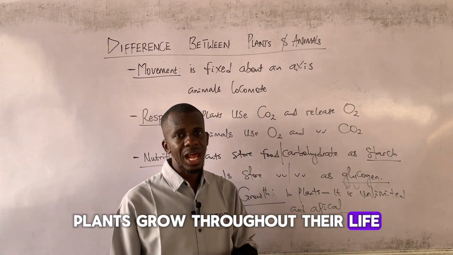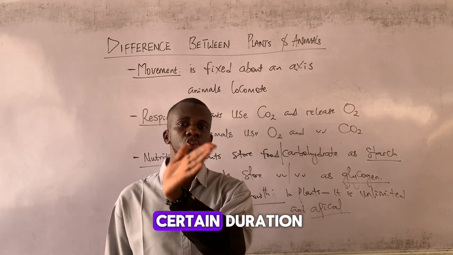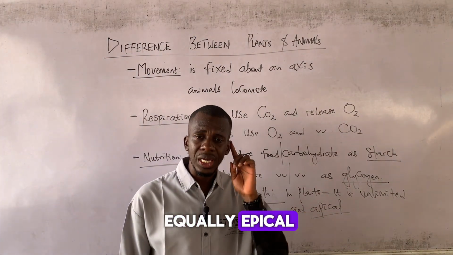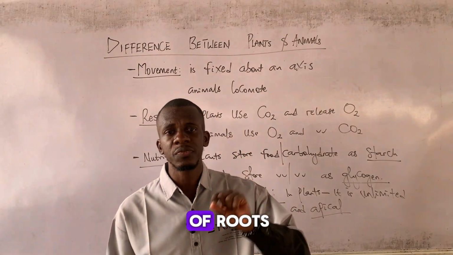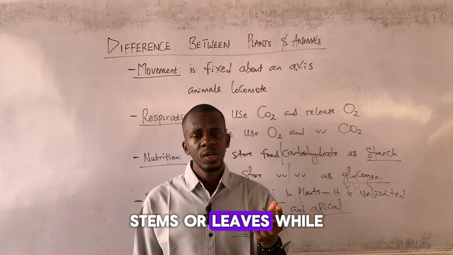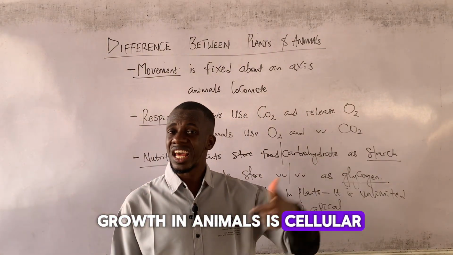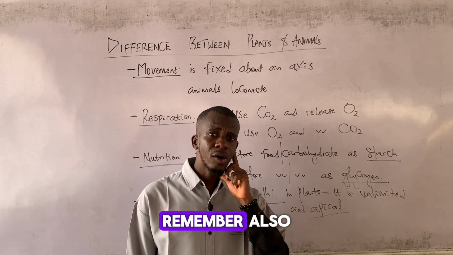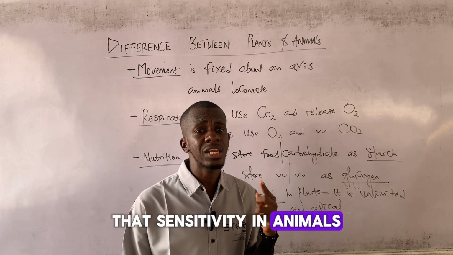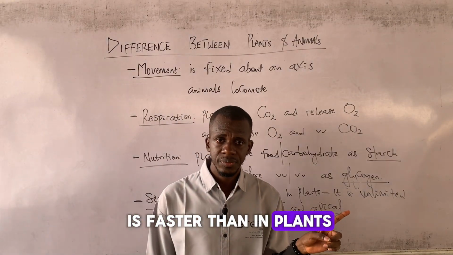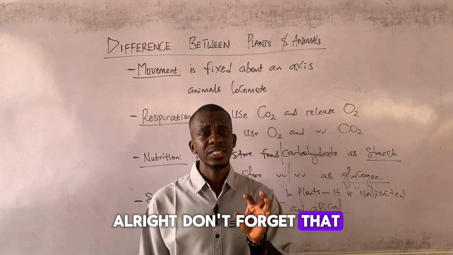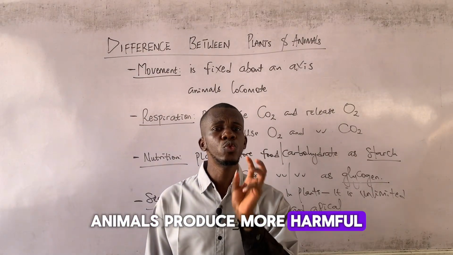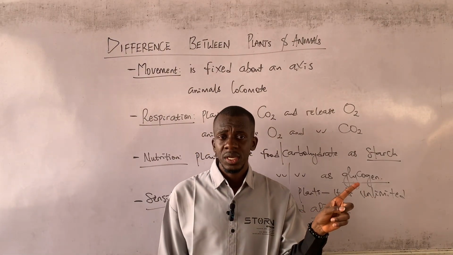Plants grow throughout their life, animals grow for a certain duration and then they stop growing. Growth in plants is equally apical, occurs at the tip of roots, stems, or leaves, while growth in animals is cellular. It takes place within cells. Remember also that sensitivity in animals is faster than in plants. Don't forget that in terms of excretion, animals produce more harmful waste products than plants.